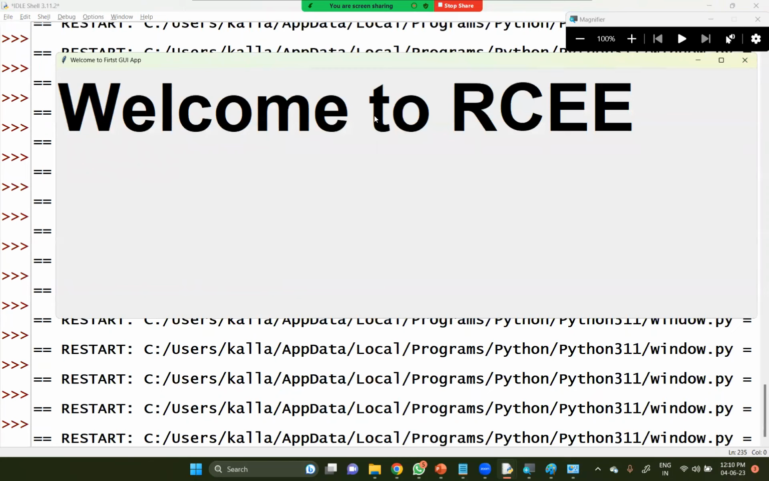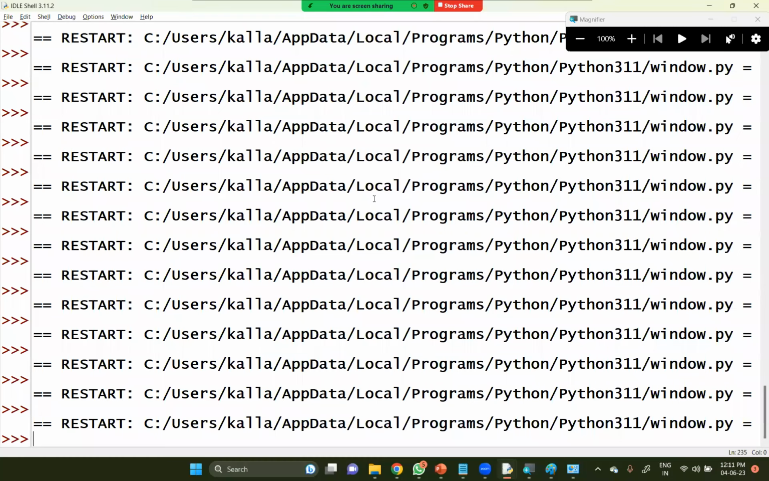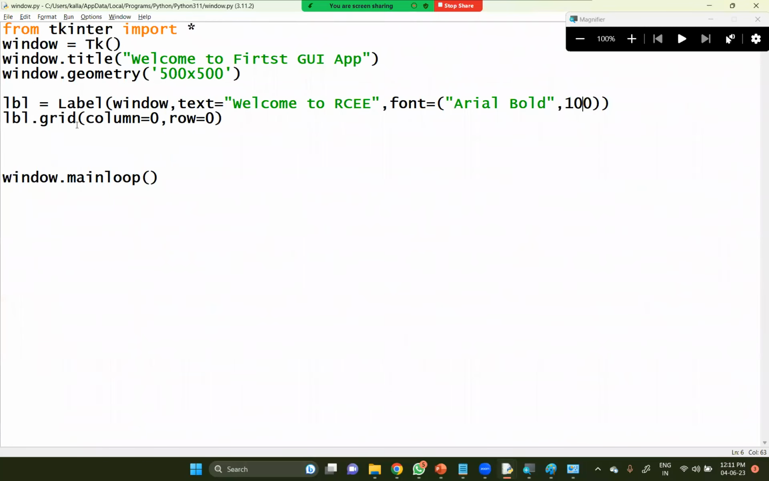So label is a particular object which cannot be selected anymore. You could not select it anymore here. That could be displayed, that's all. In other languages, instead of label, it could be called a display box. Sometimes it is called display box as well.